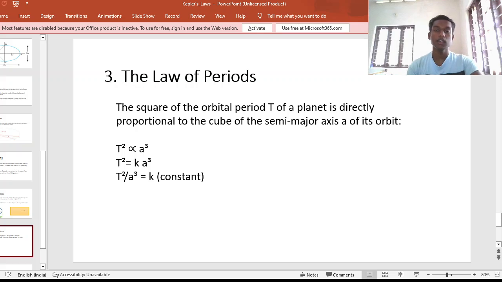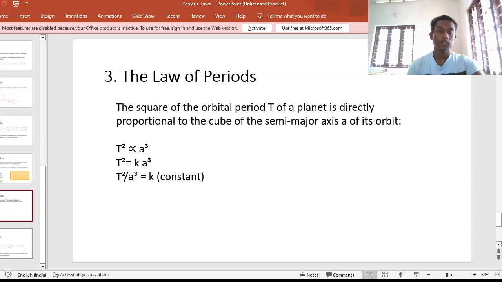We know that time period T is the time taken to complete one revolution around the sun, and I have defined what is a semi-major axis using A. So T squared will be directly proportional to A cubed. In order to remove the proportionality, we have added a constant called k. So T squared by A cubed will be a constant.